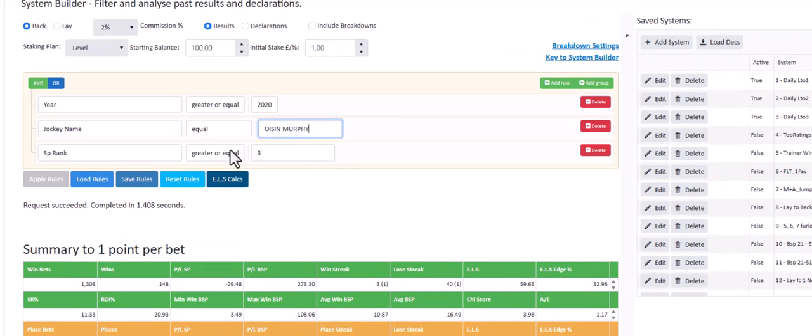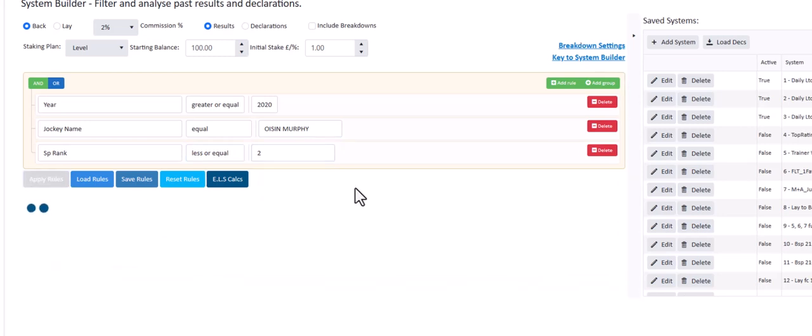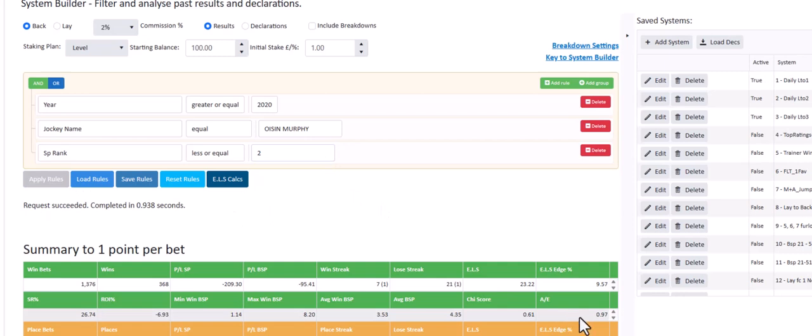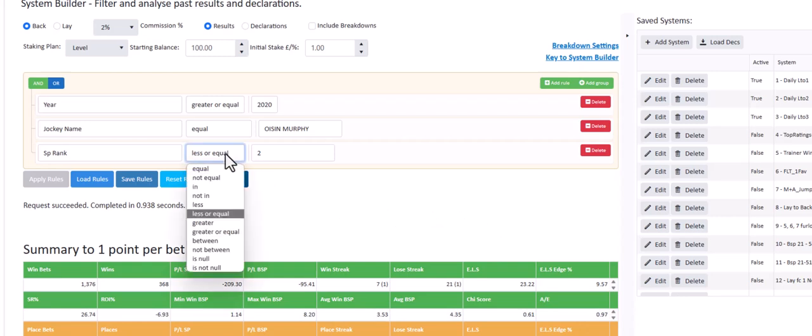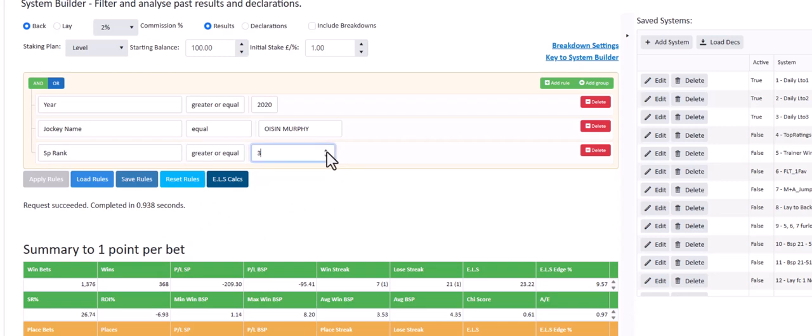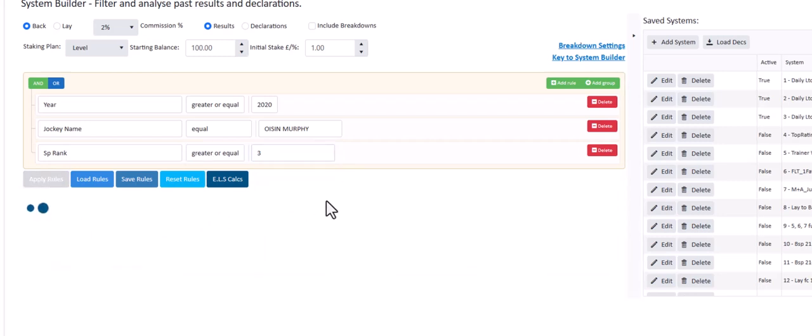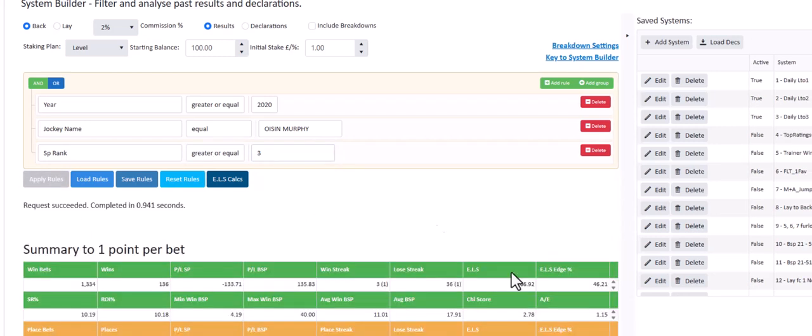Okay, Oisin Murphy. First of all, on the first two favourites, below average, below standard, below the 1. 0.97. And SP rank greater or equal 3, so not the first two favourites when he's riding, not the first two favourites.